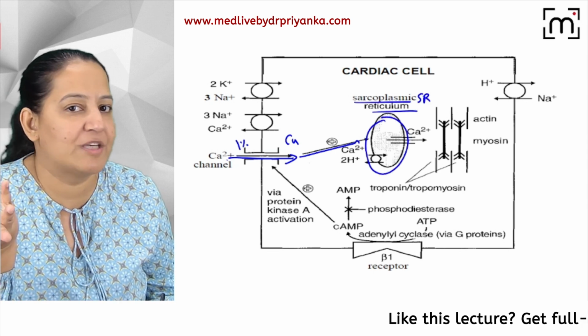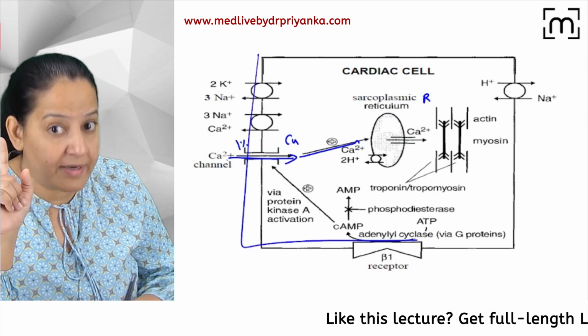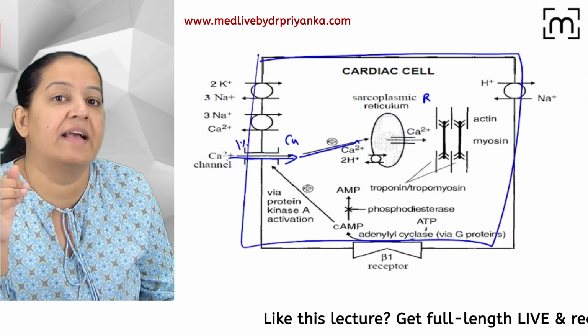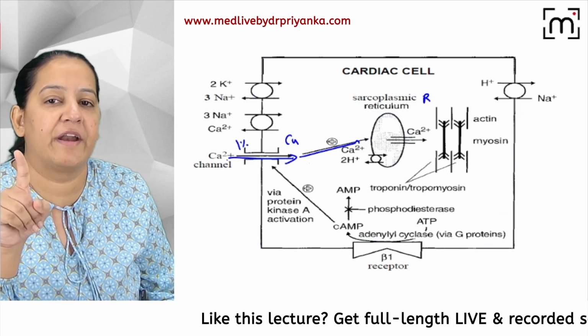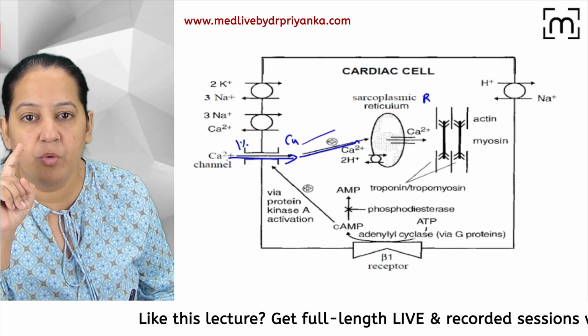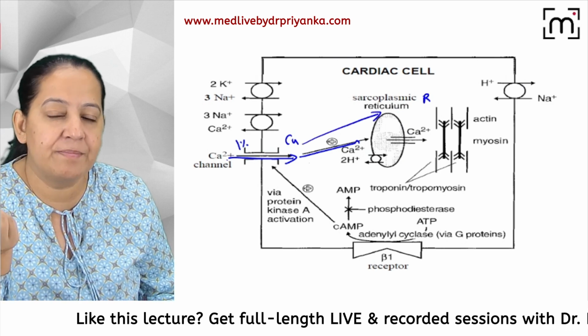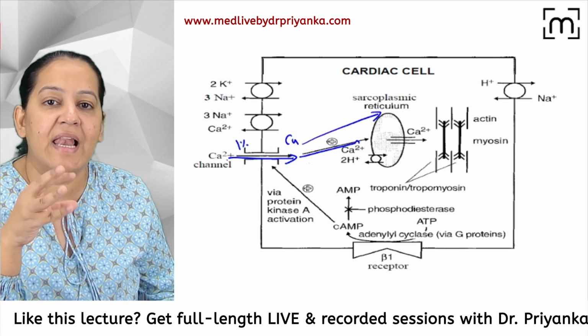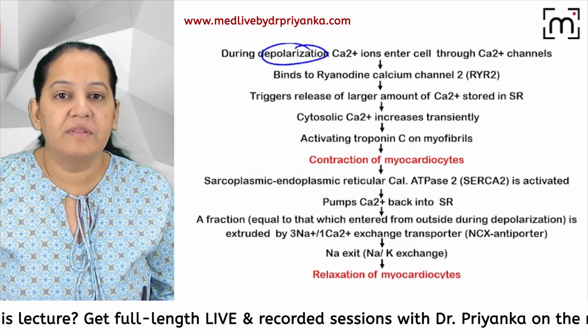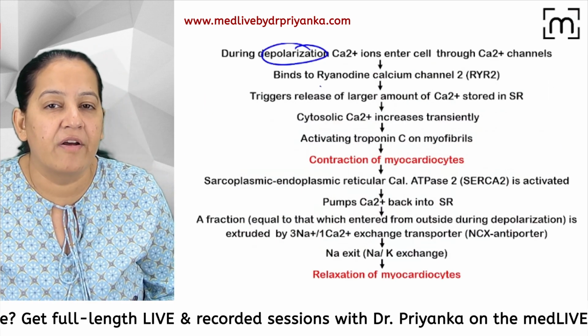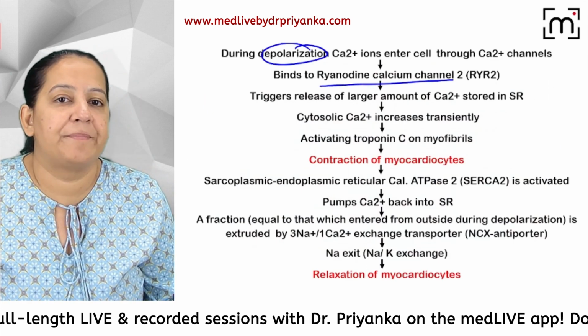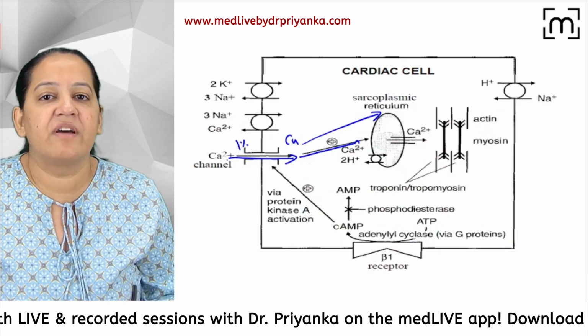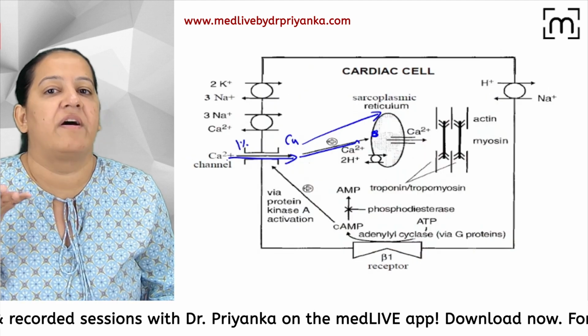The cardiac cell has the sarcoplasmic reticulum, and on it these receptors are present: RYR, the ryanodine calcium receptors, which get stimulated.